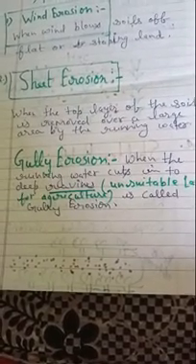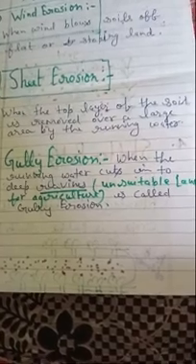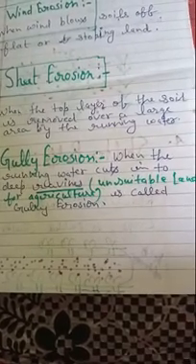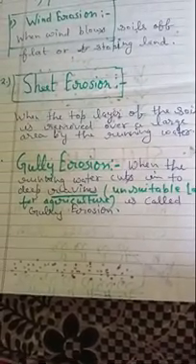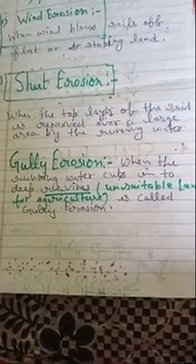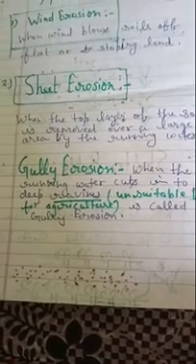Sheet erosion is when the top layer of the soil is removed over a large area by running water. Sheet erosion is because of running water, remember. The third type of soil erosion is known as gully erosion.